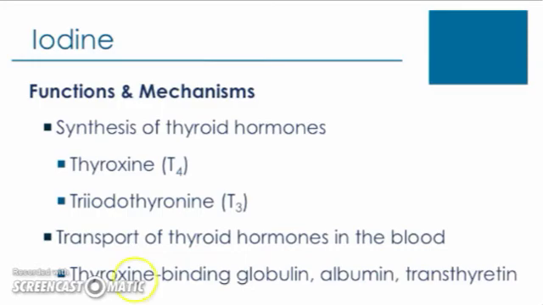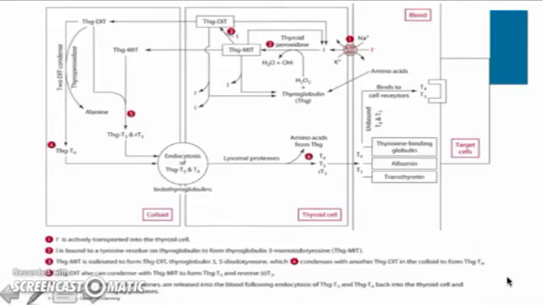So we're going to see once the T3 and T4 are synthesized, they're going to be transported through the bloodstream via these different proteins. So we see here a diagram that shows the synthesis of the thyroid hormones. So we see the final product here being the T3 and T4, which we mentioned are taken up by these different transport proteins, which allow them to move through circulation.